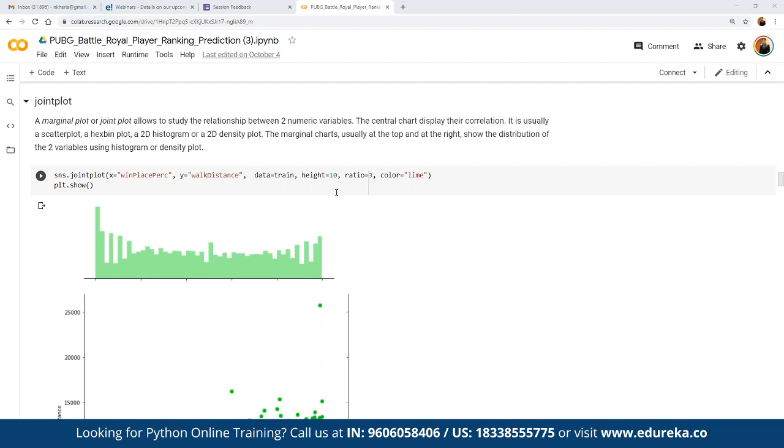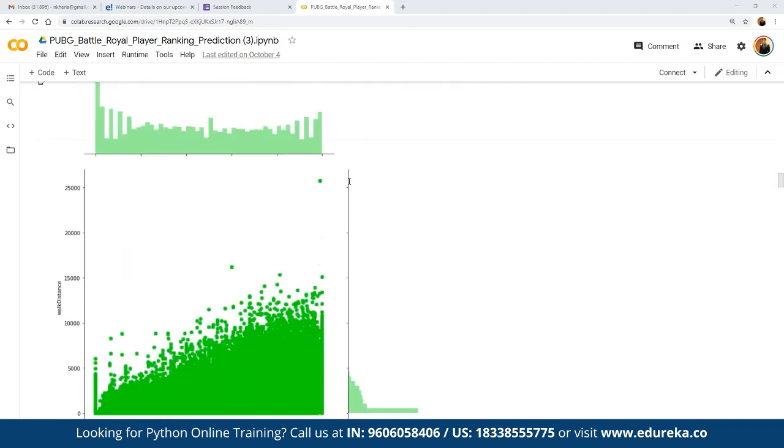Then we can define the appearance of the entire graph and see that the analysis has been done. As you can see in this graph, as soon as the walking distance increases, the winning place percentage also increases.